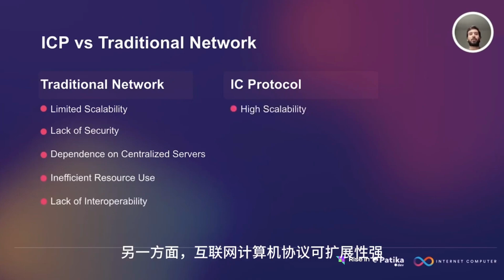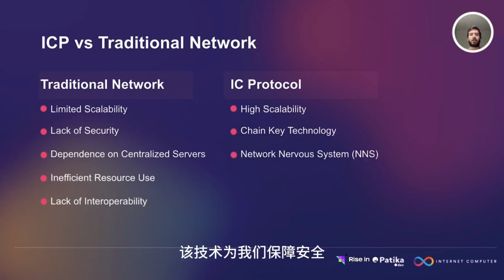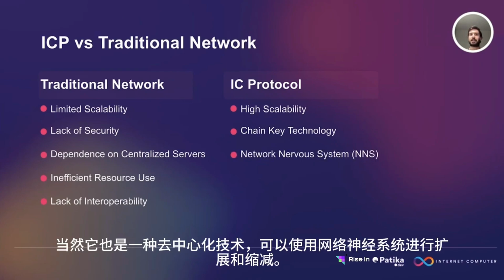On the other side, the Internet Computer Protocol is highly scalable. We have chain key technology, as we talked about in our previous presentation, which handles the security part for us. And of course, it's a decentralized technology and it can scale up and down using the Network Nervous System.